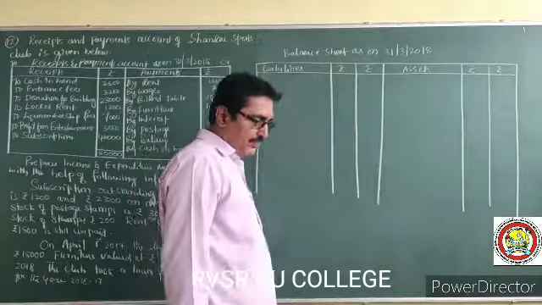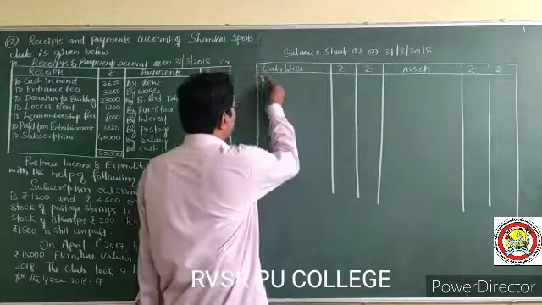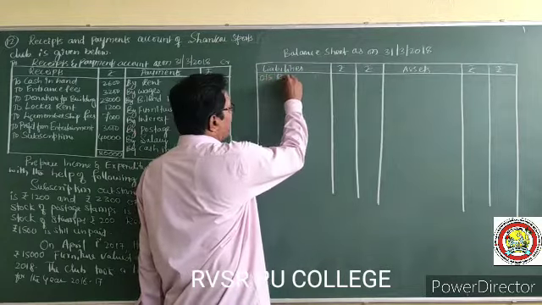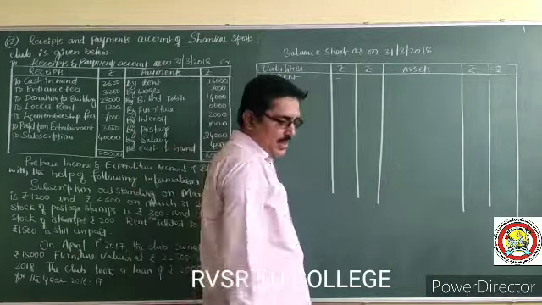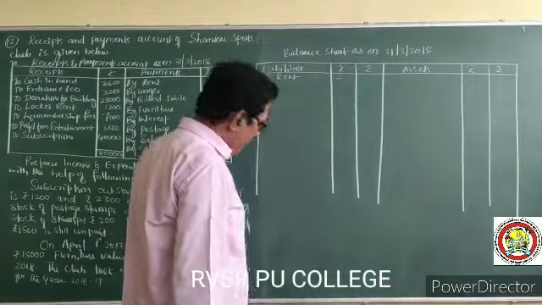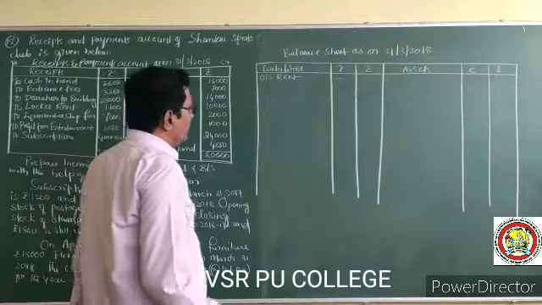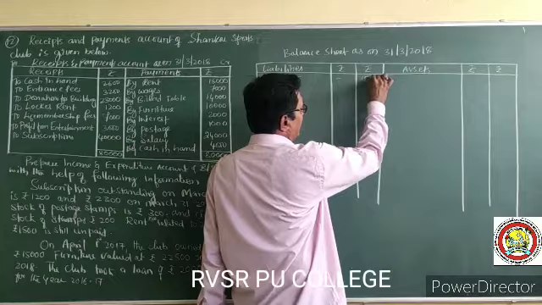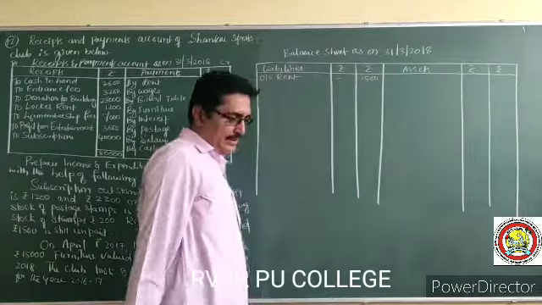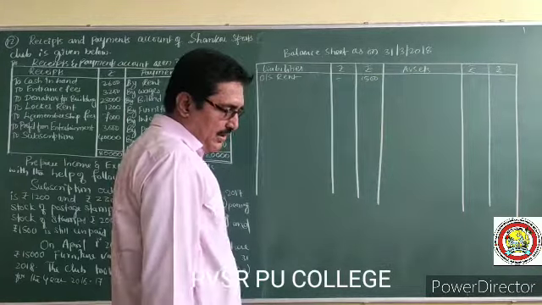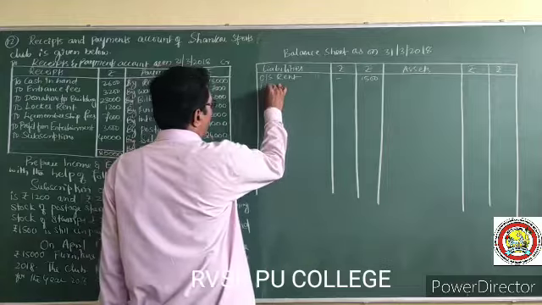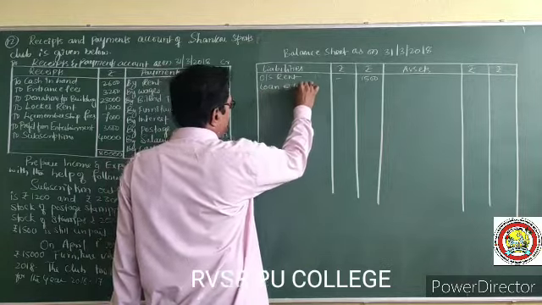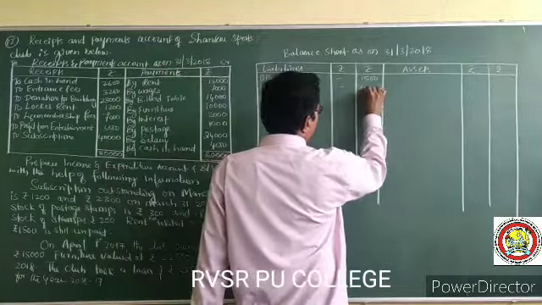So, outstanding rent first. Outstanding rent for the current year, how much is there? That is 1,500. Next, loan at 10%, 20,000.